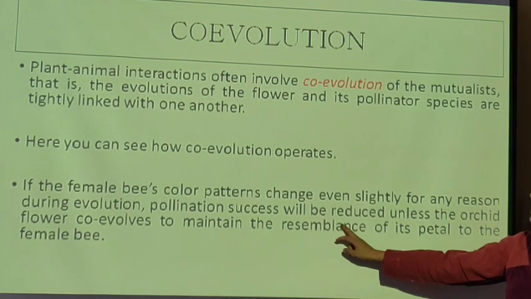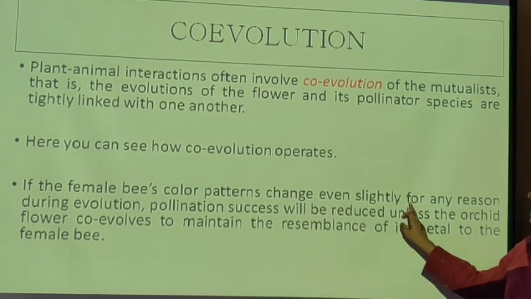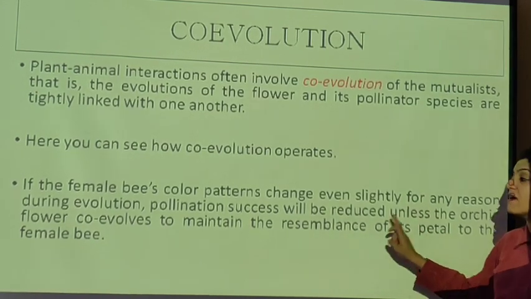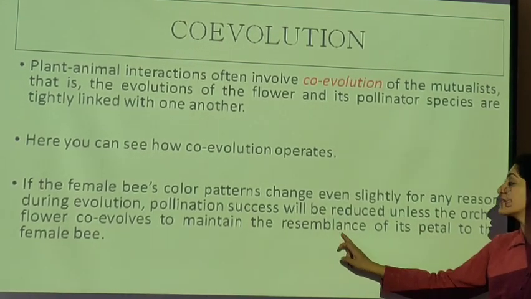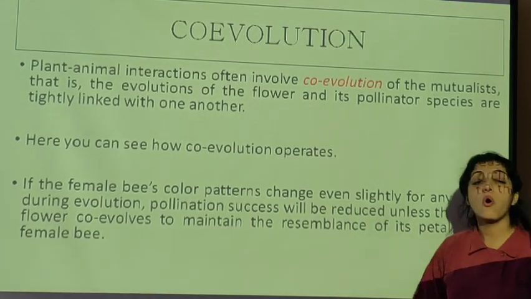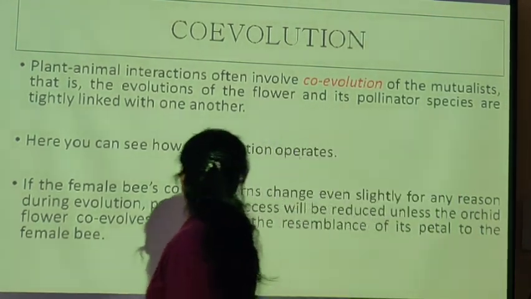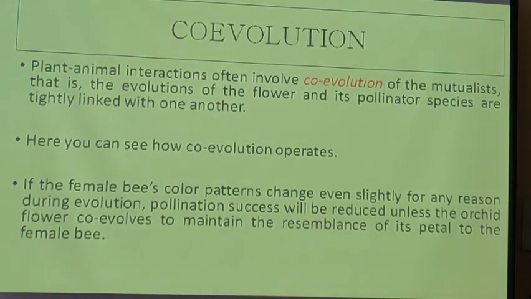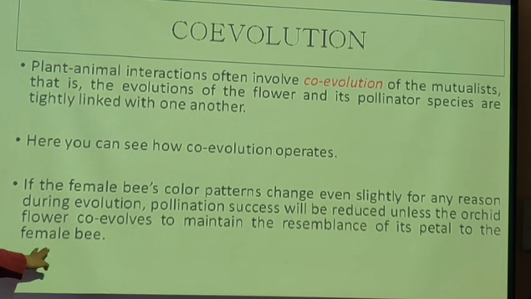If the female bee's color patterns change even slightly for any reason during evolution, pollination success will be reduced unless the orchid flower co-evolves to maintain the resemblance of its petal to the female bee.